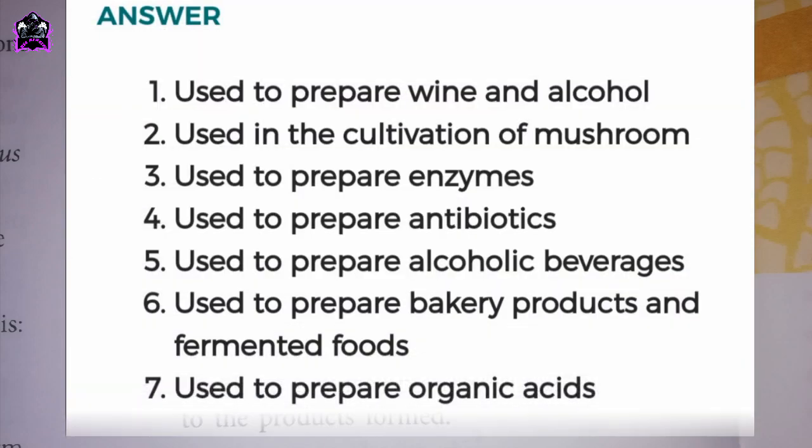Fifth one, describe the role of certain fungi in industrial production. Answers showing on screen. Used to prepare wine and alcohol. Used in the cultivation of mushroom. First one, used to prepare enzymes. Second one, used to prepare antibiotics. Third one, used to prepare alcoholic beverages. Fourth one, used to prepare bakery products and fermented foods. Fifth one, used to prepare organic acids.